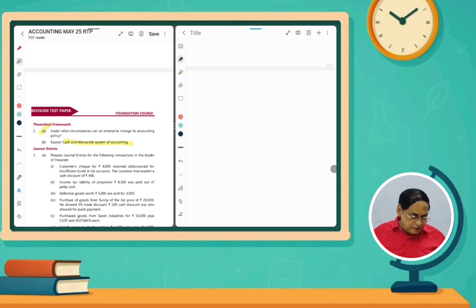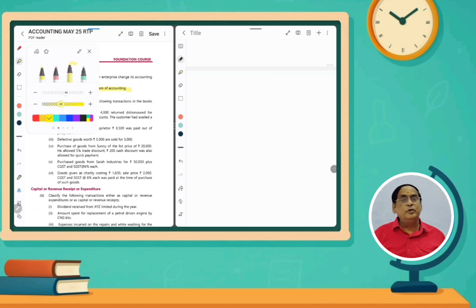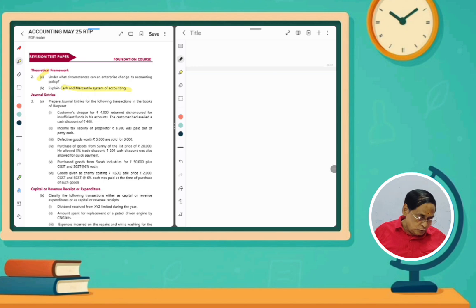And then next, this is important. Prepare journal entries for the following transactions in the books of Harpreet. You might know the rules: real account rule, personal account rule, nominal account rule. Accordingly we prepare all the journal entries. First, a customer's check for rupees 4,000 was returned dishonored for insufficient funds in the account. The customer had availed a cash discount of rupees 400. So what will be the entry? For example, if any check is honored, what will be the entry? First of all, you should know that entry.